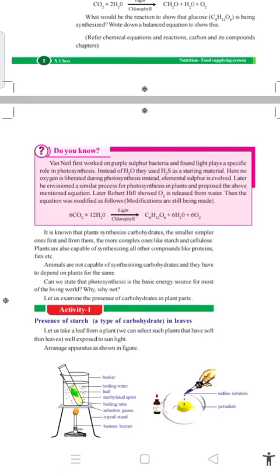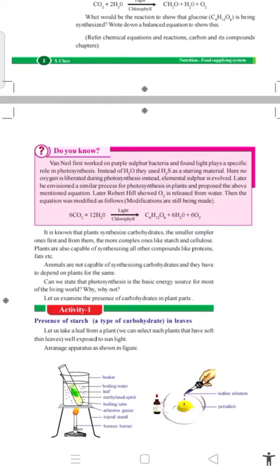Do you know? Van Niel first worked on purple sulfur bacteria and found that light plays a specific role. Van Niel is a scientist. This equation was later changed into the present equation.